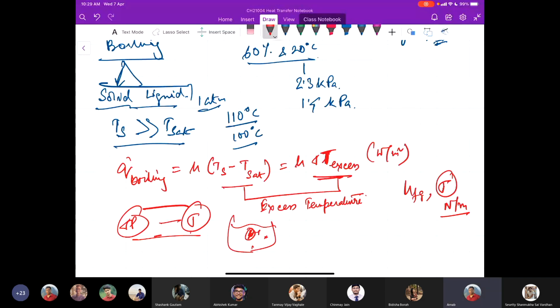If the liquid is at a higher temperature than the bubble, then heat will be transferred from the liquid to the bubble, which helps the bubble grow and rise to the top of the pool of fluid, and it will then come up towards the gas-liquid interface.